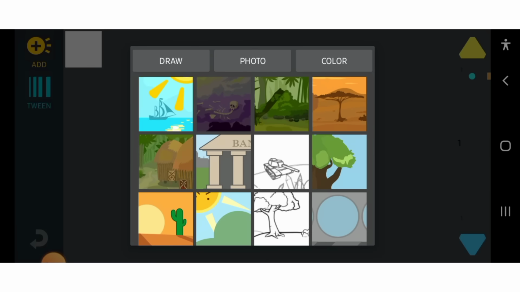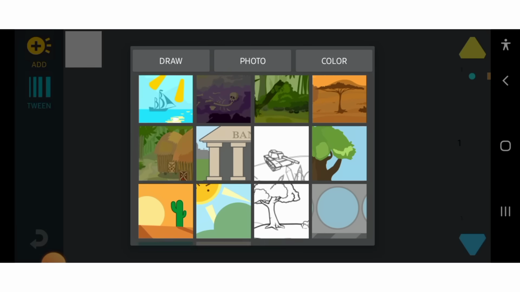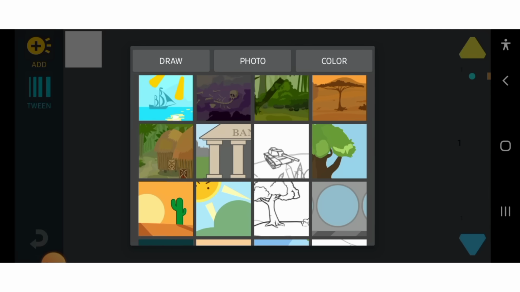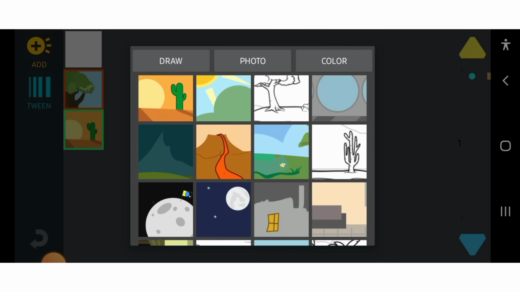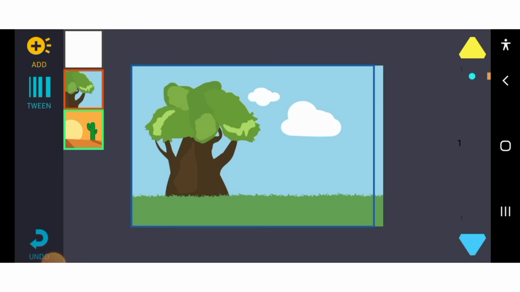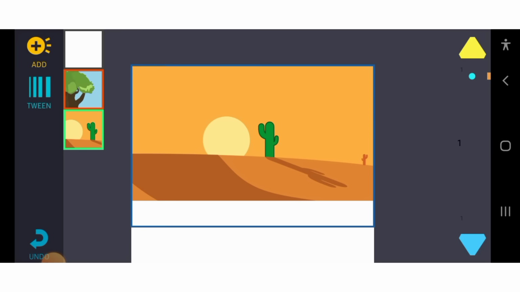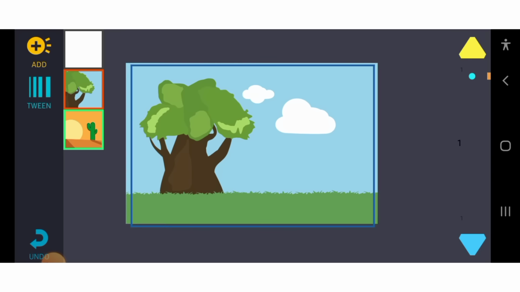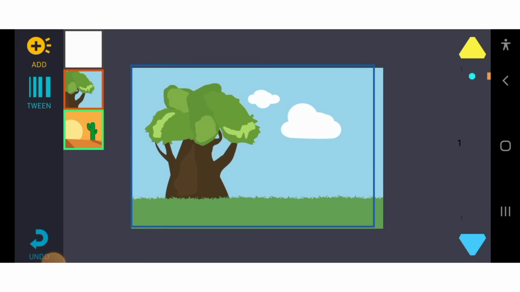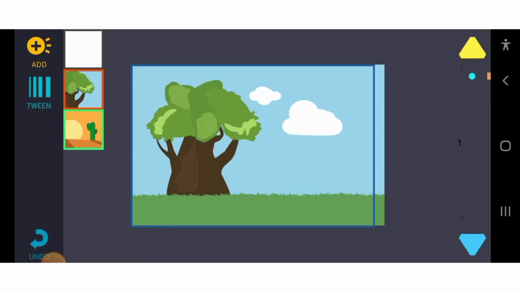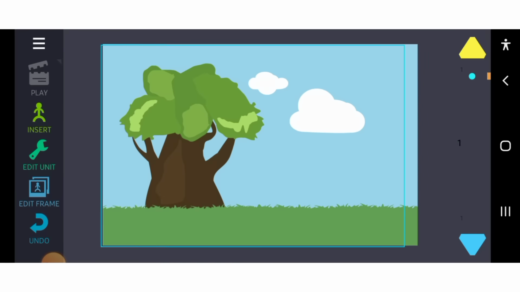So I'm going to be using one of the images here. Let's see. Let's set this one. Okay, so let's see this one. Okay, so I'll be using this particular one. So you just adjust it, then you just go back to save.